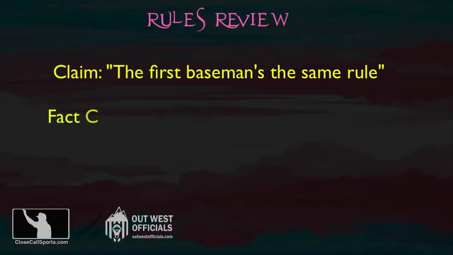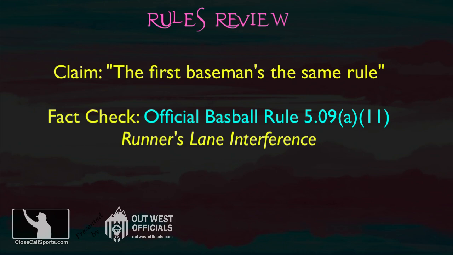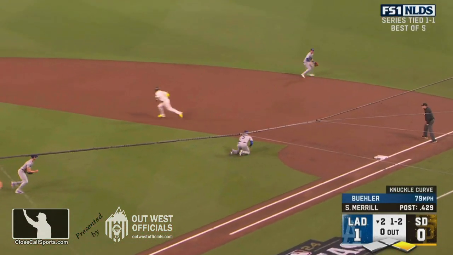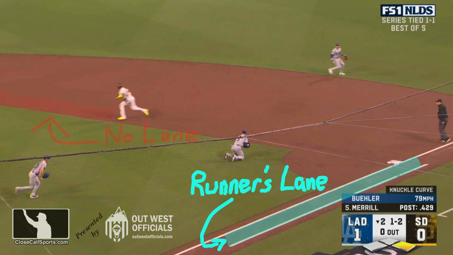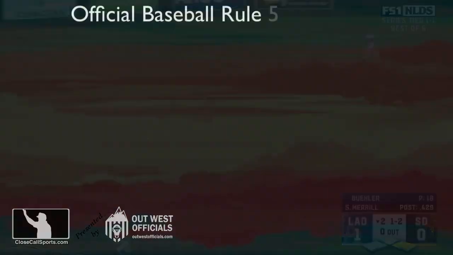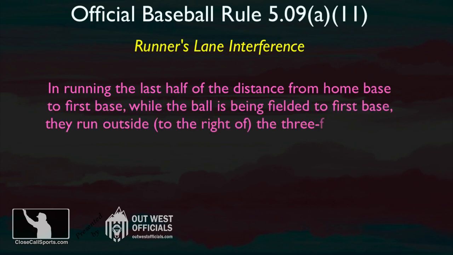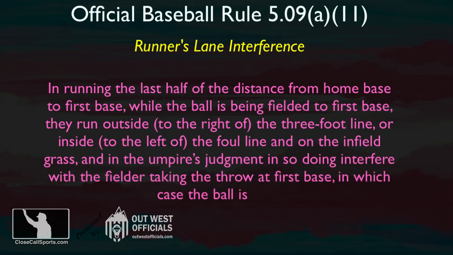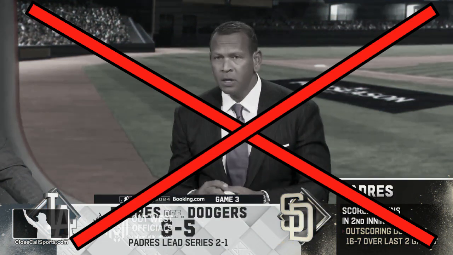First of all, what rule is being discussed? 509A11, runner's lane interference, which only applies to the runner's lane between home and first base. You'll notice there is no runner's lane between first and second. For this reason, the rule only refers to the distance between home and first, and only for plays in which a throw is being made to first base, neither of which situation occurs here. Thus, the broadcaster is incorrect about RLI applying here.